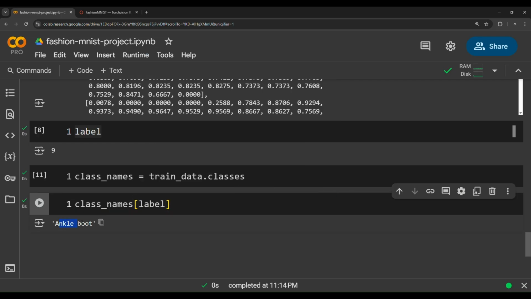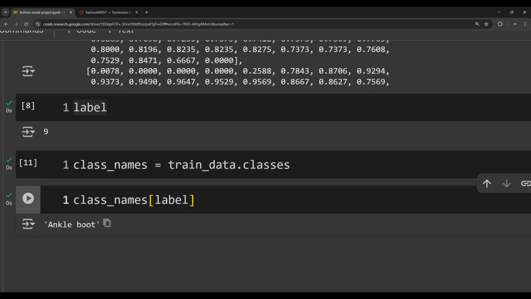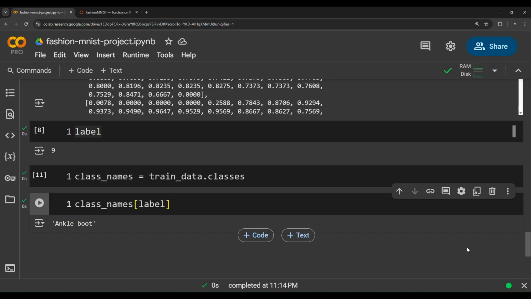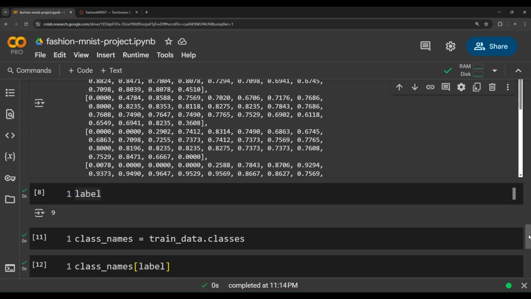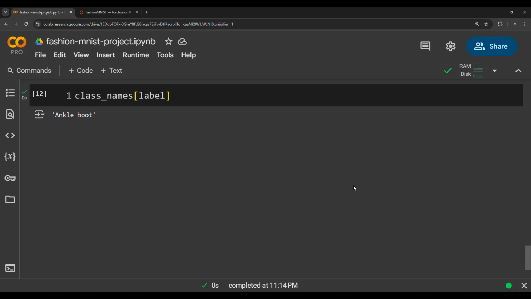Now we have got ankle boot. So we have gotten the corresponding label, the corresponding target of this image. This image is relating to the label ankle boot. This image represents an ankle boot. Now, if we want to visualize this image, always visualize, visualize, visualize.